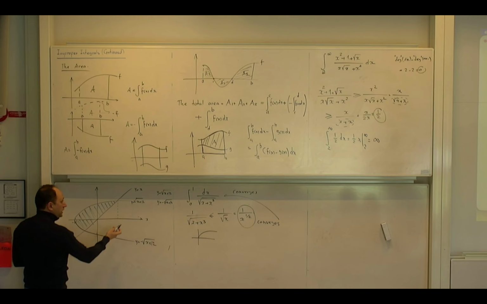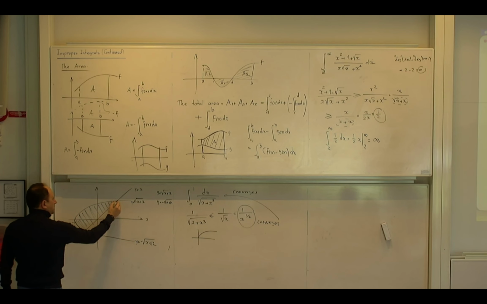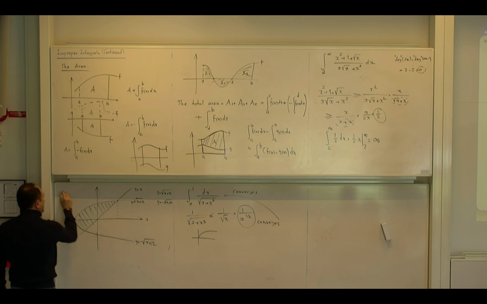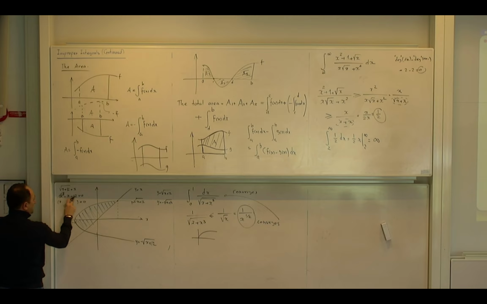Equate them. We equate them. I want to find this point, so I equate these two. So the square root of x plus 12 is equal to x. I square it and move it to the other side. So let me move this to the other side, it is equal to 0. And then I factorize it or use the PQ formula, any way you like. So I need two numbers with sum minus 1 and product minus 12. Yes? And then if I put it equal to 0, either x is 4 or x is minus 3. But of course minus 3 is not acceptable here.